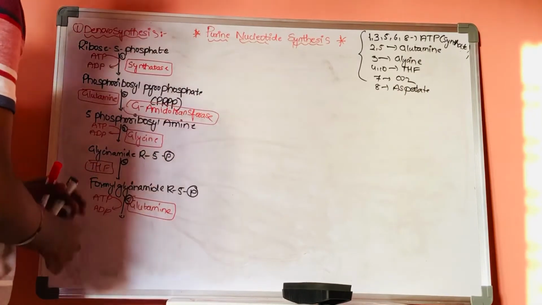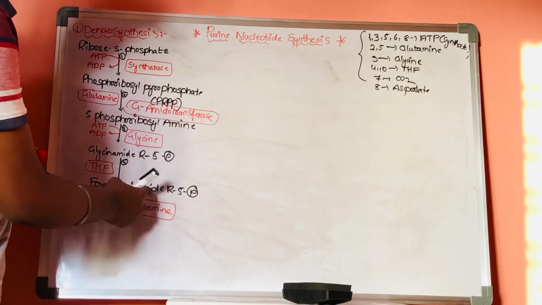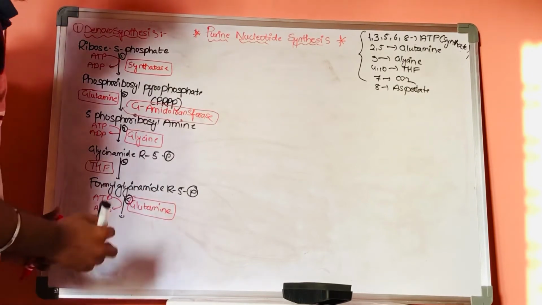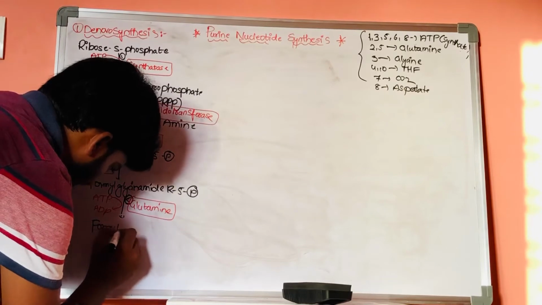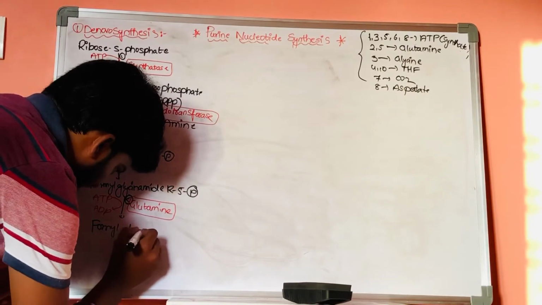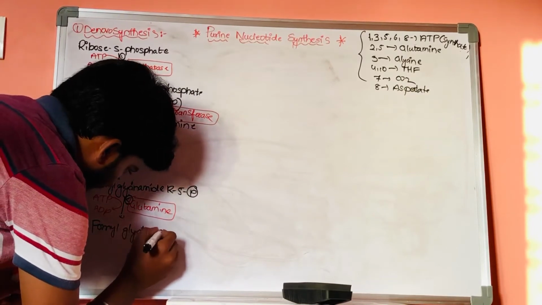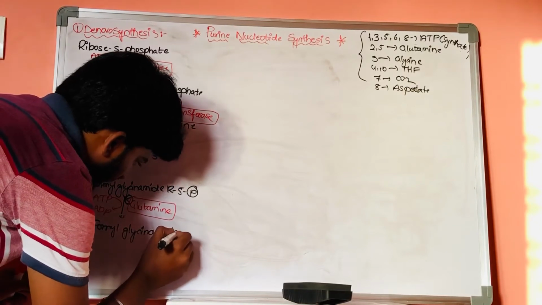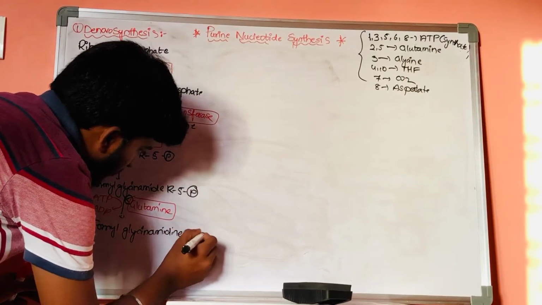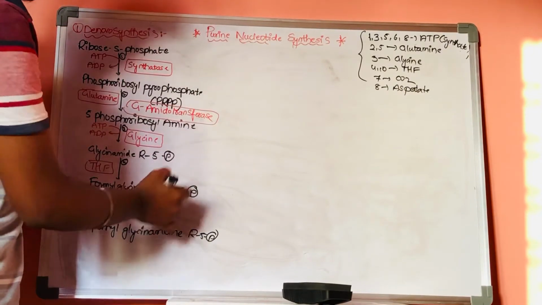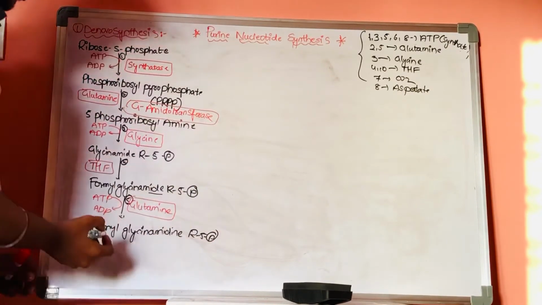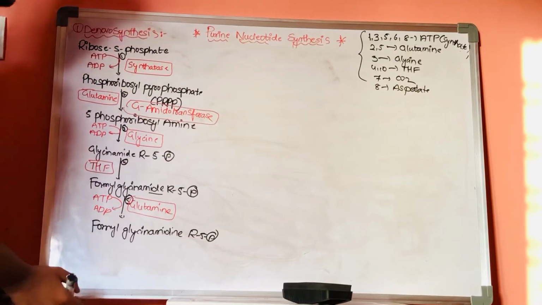Now, in the fifth step, this formyl glycinamide ribose 5-phosphate will get converted into formyl glycinamidine ribose 5-phosphate.